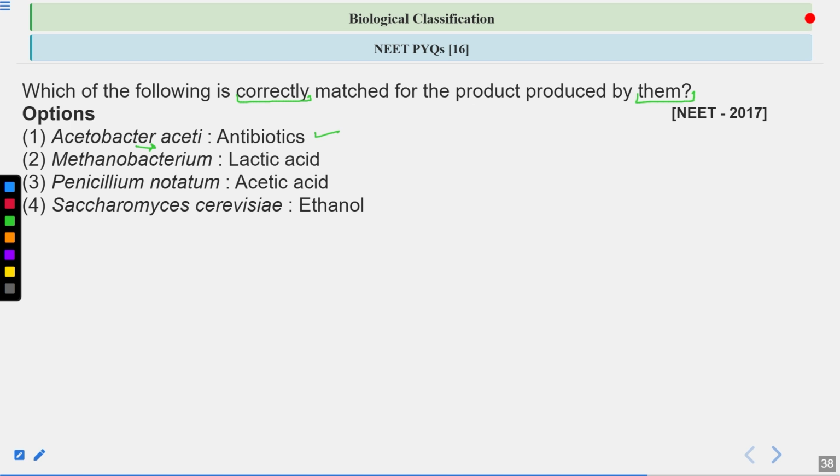First is Acetobacter aceti. Does it produce antibiotics? Option B is Methanobacterium. Does it produce lactic acid? Third is Penicillium notatum. Does it produce acetic acid? And fourth is Saccharomyces cerevisiae. Does it produce ethanol? So what is the correct match here? Let's have a look at the answer here.